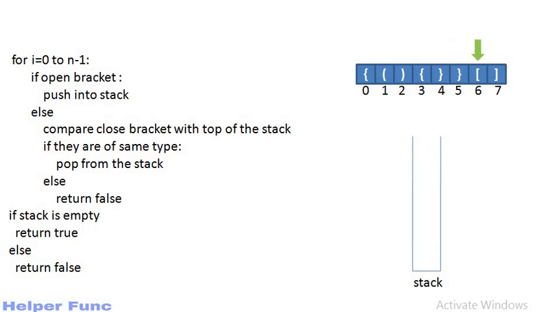Now we are at 6 and there is an opening bracket, so we will push it into our stack. And again we encountered a closing bracket, and because its type matches with the opening bracket present at the top of the stack, we will pop that element from the stack. Finally we have traversed through all the elements and our stack is empty, which means that this string is valid and we will return true.